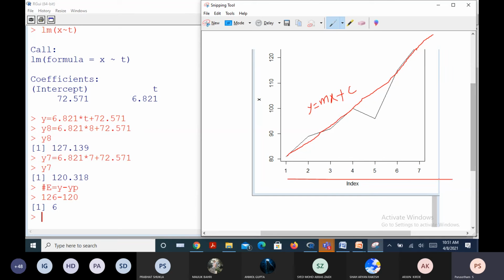Don't go far away from the given tabulated values, that means the x values. If you go far beyond the x values, your estimation may sometimes be too bad. It's not always, sometimes. We should be very cautious.